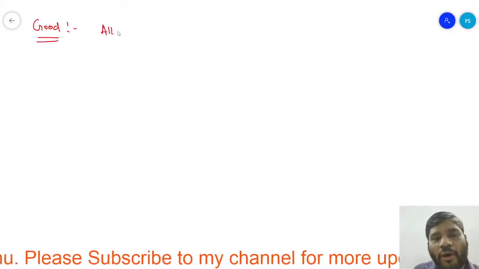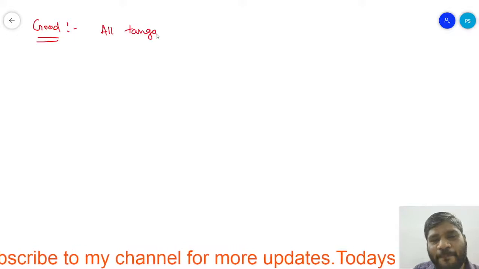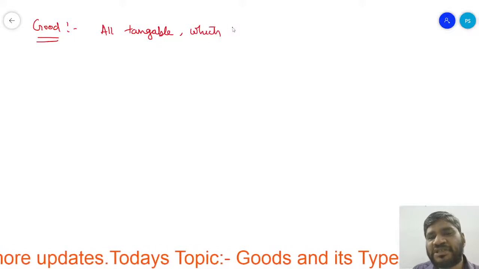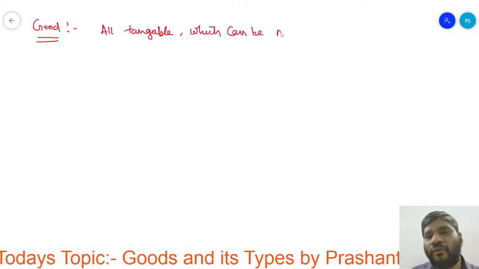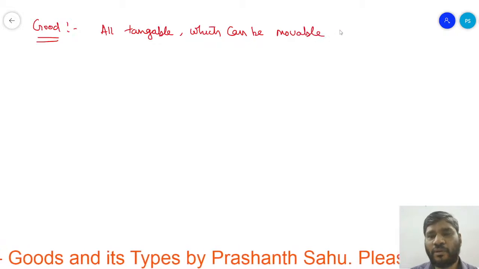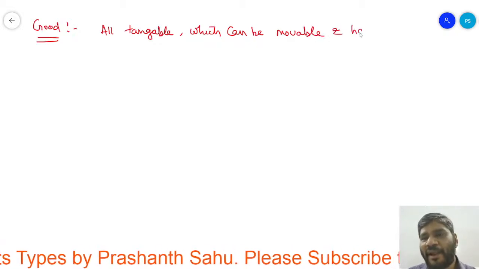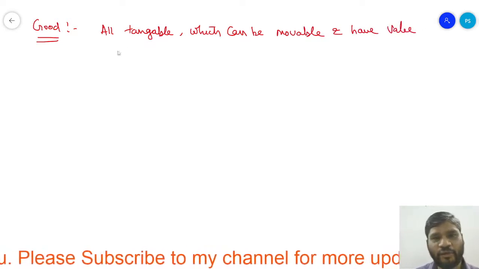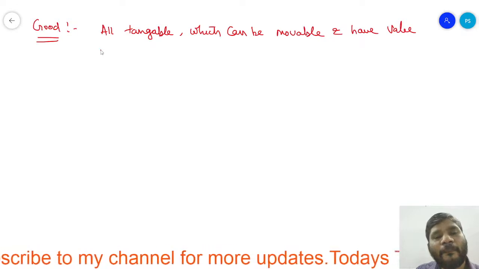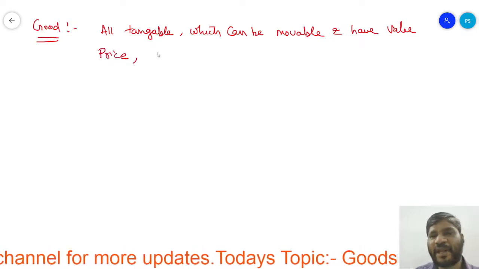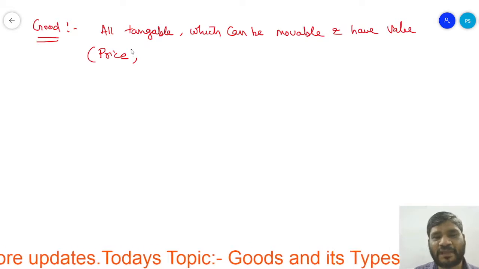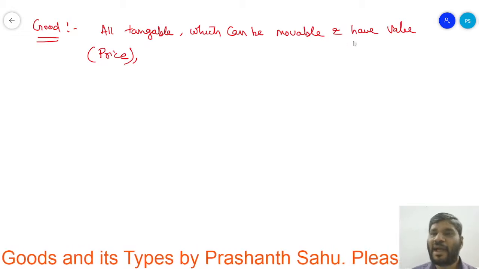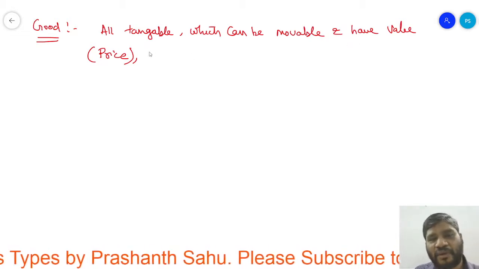All tangible which can be movable and have value, that is nothing but price. The value is nothing but the price, right? All tangible which can be movable and have the value, right?